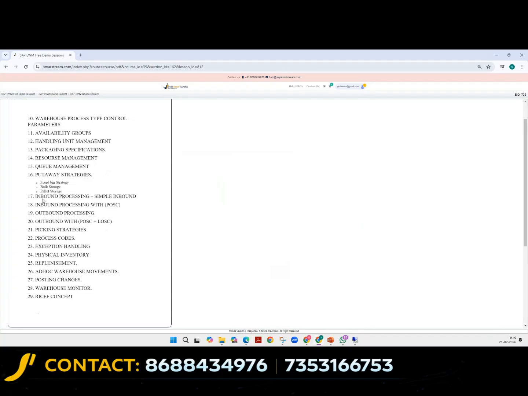Here you can see inbound process with simple inbound. Yesterday I showed you one slide, if you remember. A purchase order is created, inbound delivery is created, GR is done, putaway is done. That is a very simple inbound process. But we also have POSC, which is a little complicated. Everything is automated in that process. And we also have outbound process, outbound with POSC and LOSC.